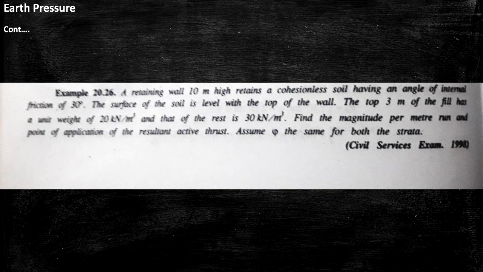The fourth problem is: a retaining wall 10 meter high retains a cohesionless soil having an angle of internal friction of 30 degree. The surface of the soil is level with the top of the wall. The top 3 meter of fill has a unit weight of 20 kilonewton per meter cube, and that of the rest is 30 kilonewton per meter cube. Find the magnitude per meter run and the point of application of the resultant active thrust. Assume phi the same for both strata.